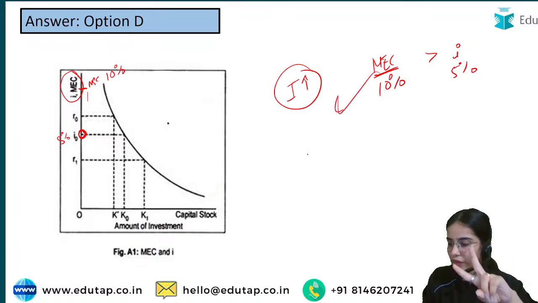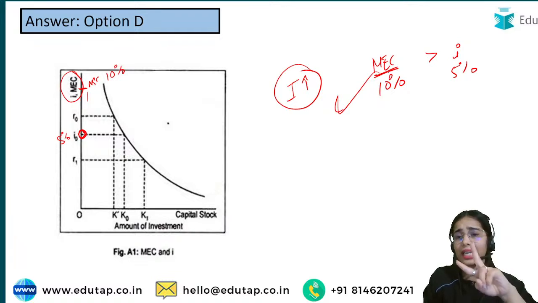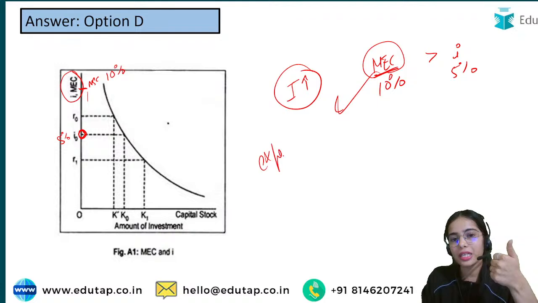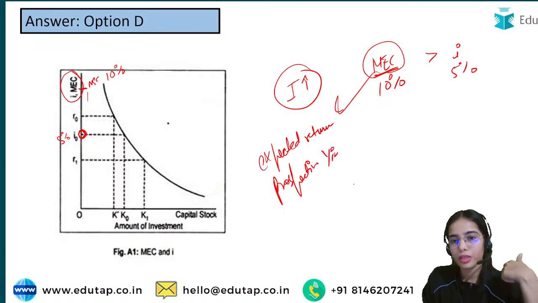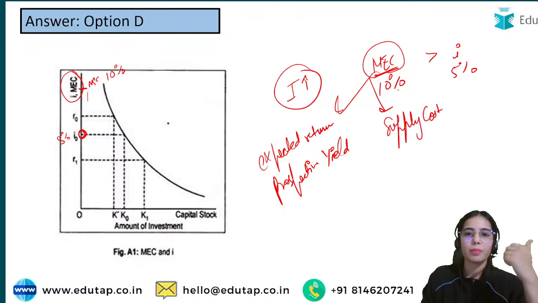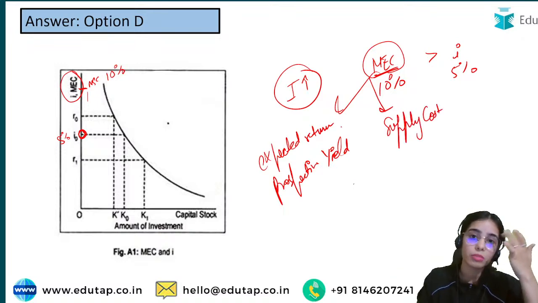Anyone know those two factors? One of them is the expected returns over the years, also known as the prospective yield from the investment, and the other is the supply cost of the machinery or such.